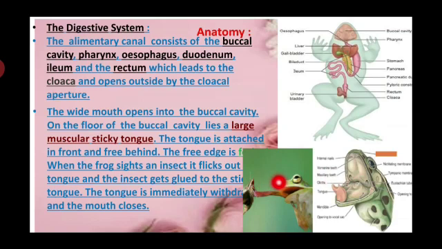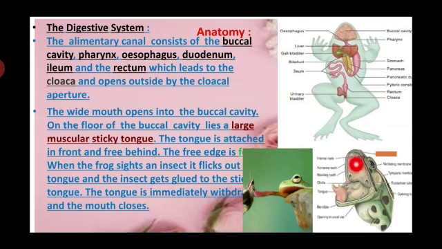The mouth closes. A row of small, pointed maxillary teeth is also present. The pointed maxillary teeth are found in the inner region of the upper jaw. This is the upper jaw and downwards is the lower jaw. In addition, vomerine teeth are also present in two groups, one on each side of the internal nostrils.